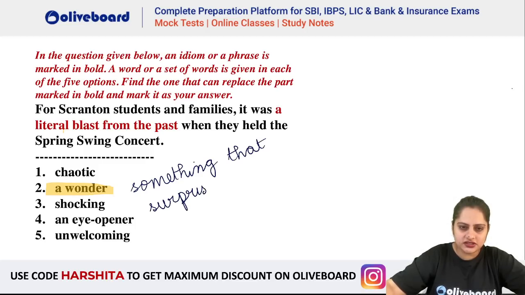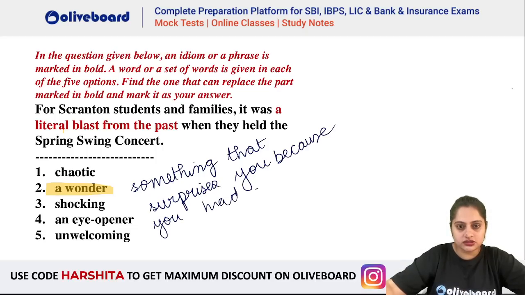Now, why is this written in this idiom, from the past? Because you had almost forgotten about it.